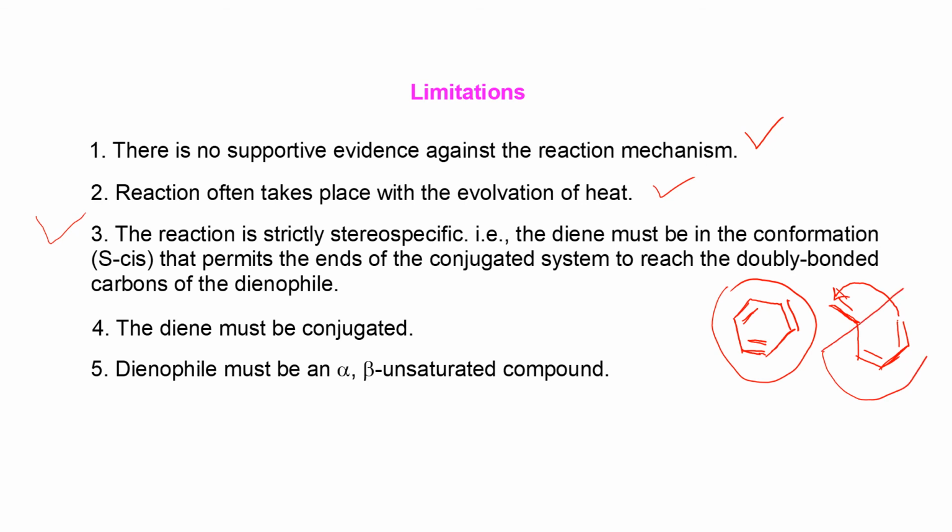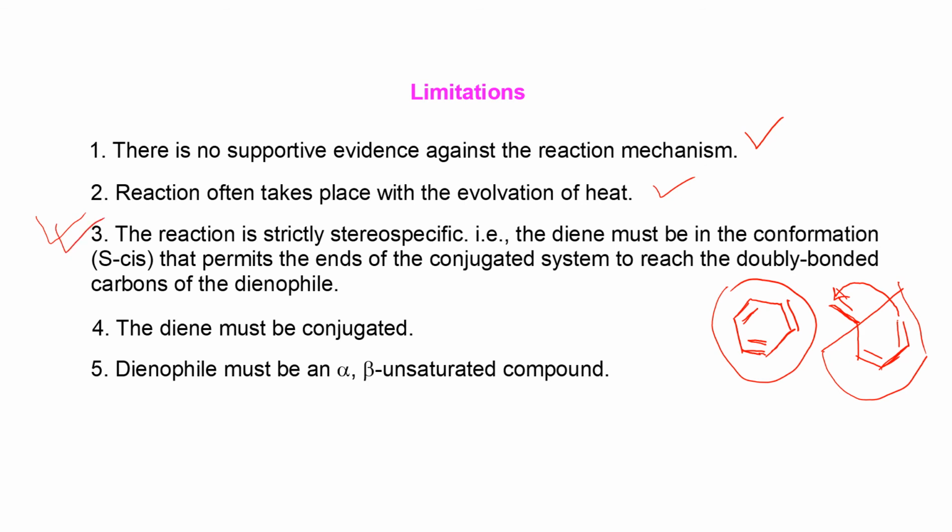That means we have to use cis conjugated diene for the Diels-Alder reaction. That is, this reaction is strictly stereospecific. We cannot carry out this cycloaddition reaction, that is the Diels-Alder reaction, with trans conjugated diene. So this is an important limitation of this reaction.